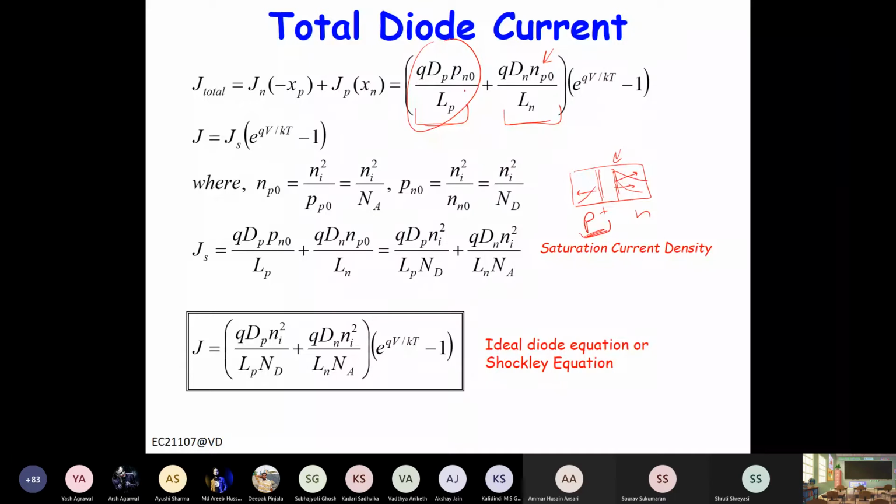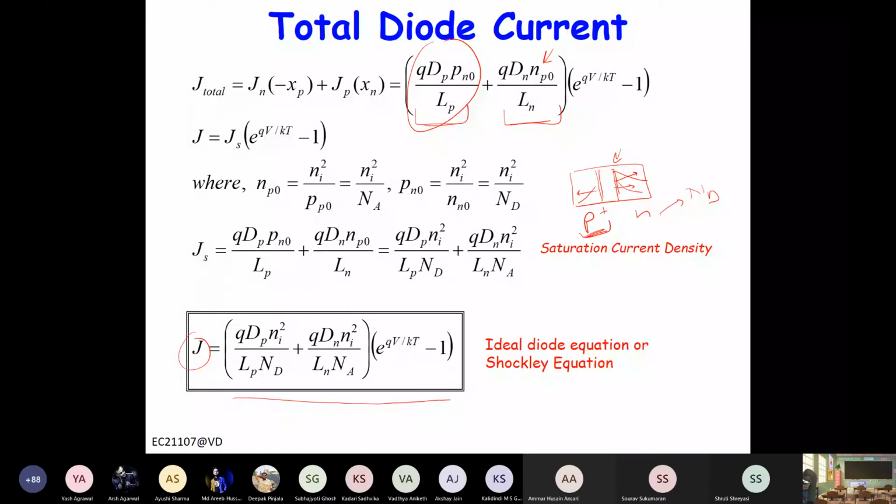And for a one-sided junction, if you want to increase the current, what you have to do? You have to increase the holes on the N side. And how can you do that? You can decrease the doping, right? So for a P plus N junction, if you decrease the doping on the N side, that is ND, the donor concentration, the diode current will increase. So this is the overall expression. And this is basically the current density, right? So if you want to get the current, you have to multiply this by the cross-section area.